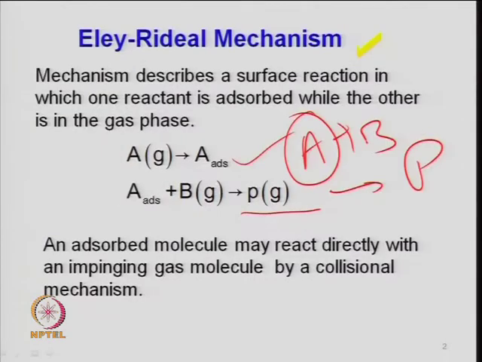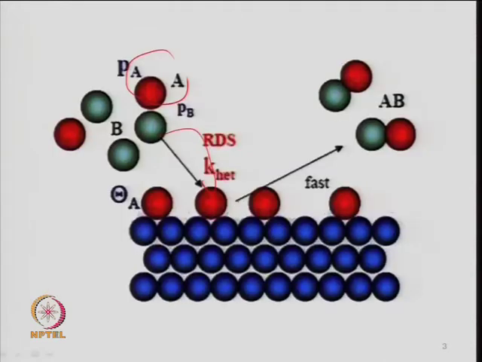Here you can say it is not like A plus B giving AB star; it could have been AP star also, right. That is, the product species may adsorb on the surface and then detach from the surface. So, there can be various kinds of postulations when you devise the mechanism. Here it is direct: A adsorbs here and immediately it releases from the surface in the form of a product molecule, right.